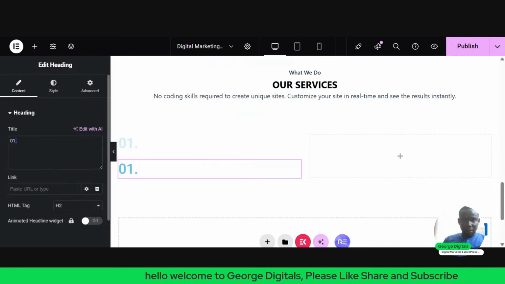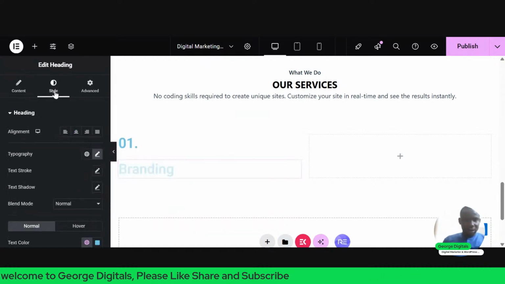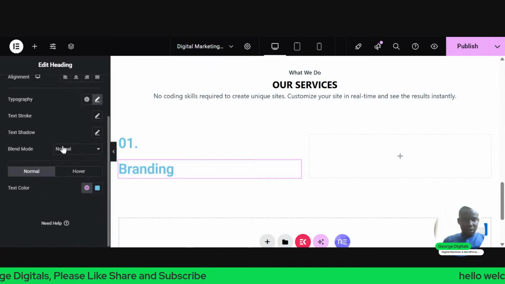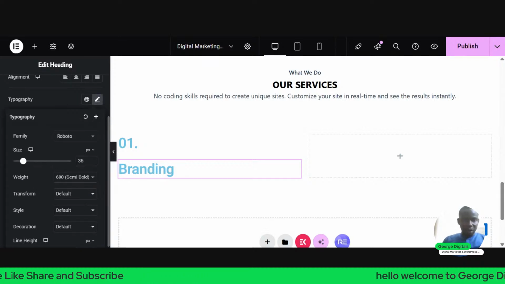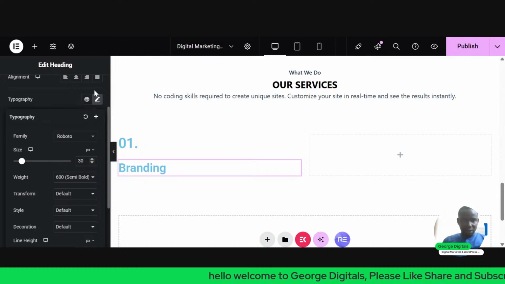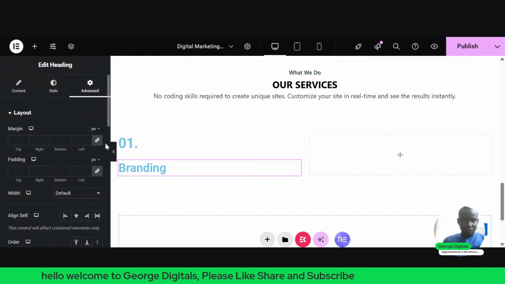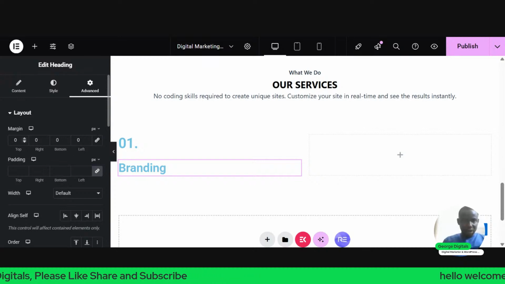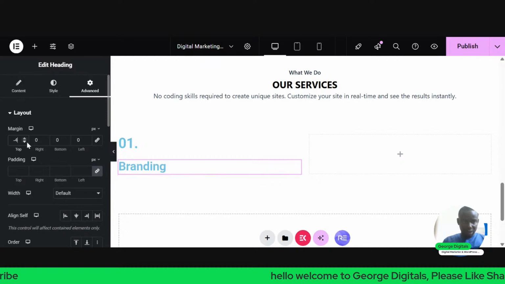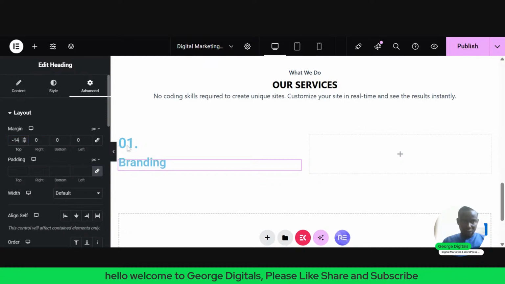So I'll change this to branding. Then I'll go to this place, you see style. I'll go to typography. I'll reduce the typography a bit. Then also I'll go back to this place at the top, which you see advanced. I'll unlink the margin. So at the top, I'll just decrease the margin, give it a negative margin, so that it will be a bit close to this writing.